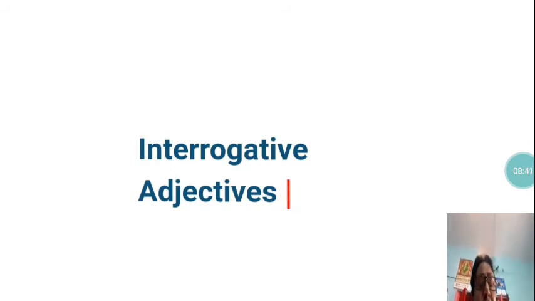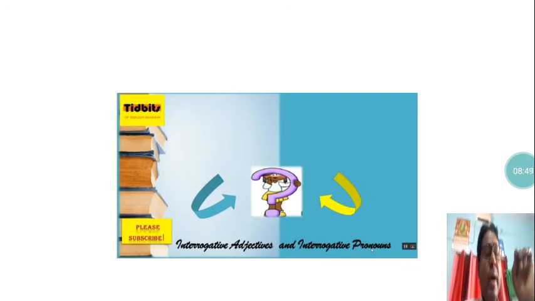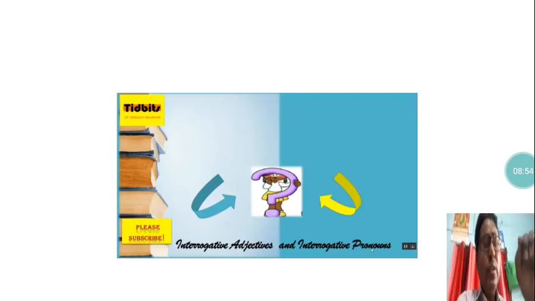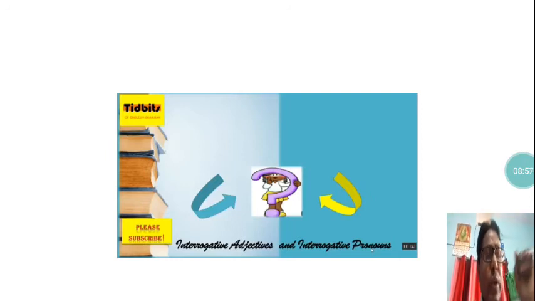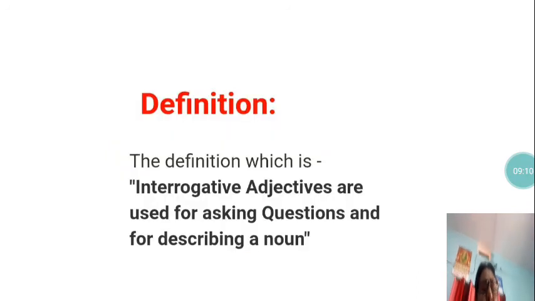What are interrogative adjectives? When the word interrogative comes to our mind, the question mark is the symbol of interrogative. When you use whose, whom, which, these are words that are generally used to ask questions. But here we are talking about interrogative adjectives, so only those words which are used for that we shall discuss. But first, let us know how we can define interrogative adjectives.